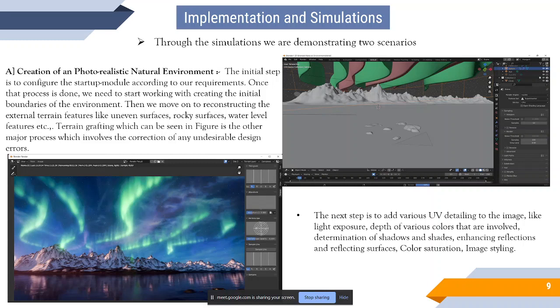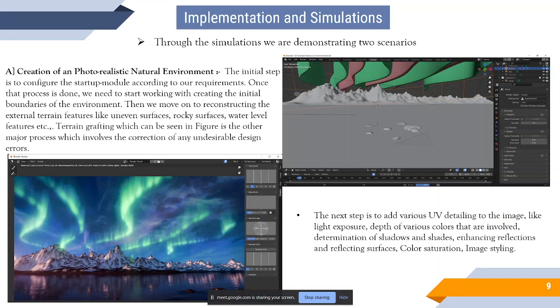Why this image looks so stunning is, apart from all the previous steps that we followed, the main pivotal role is the UV detailing that's done to the image after all the terrain grafting and add-ons are done. The UV detailing gives a lot of depth to the image.